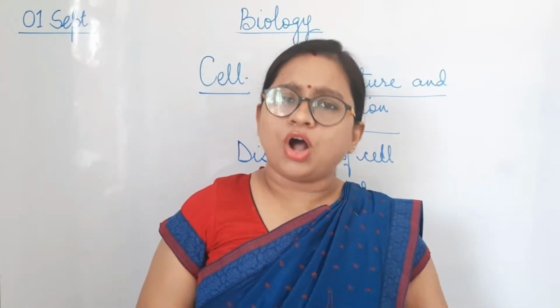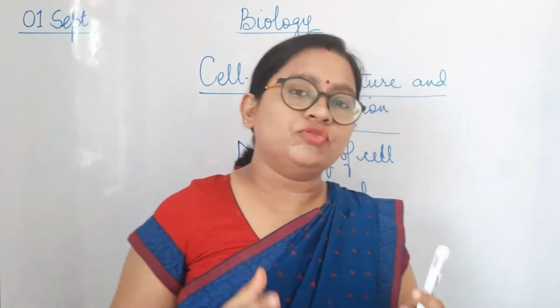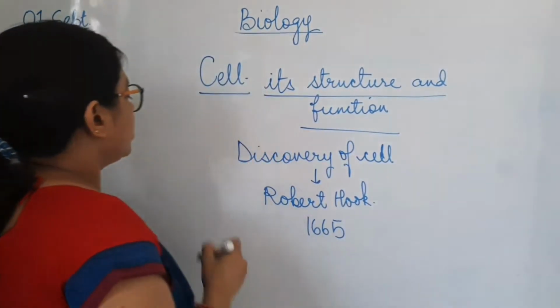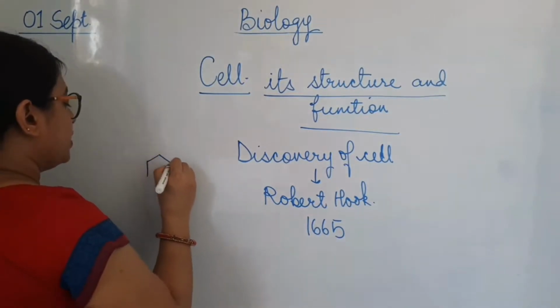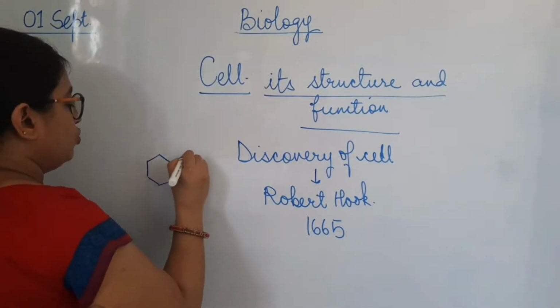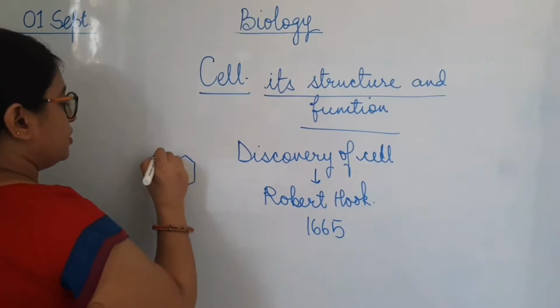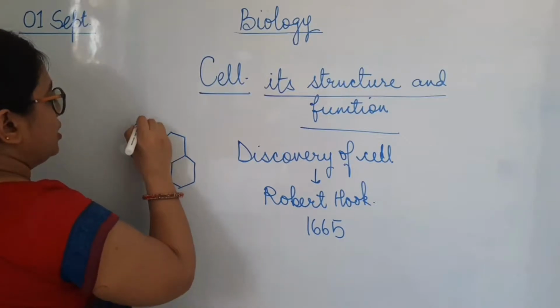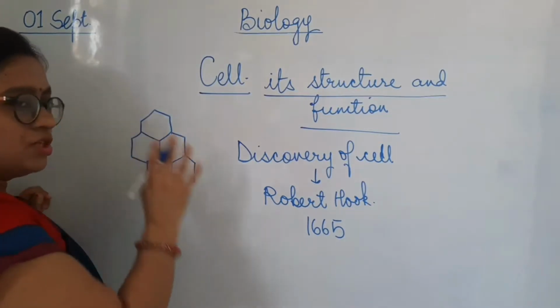The bark of the tree is dead. So how did Robert Hooke find out about the cell and how did the cell look at that time when he discovered it, and was it a living cell or a dead cell? So he was working on a cork. Cork is the bark of a cork tree and it is a dead cell. So he was working on that and he found that the cork looked like a honeycomb structure. Honeycomb is the place where honeybees live. So it has a structure like this.